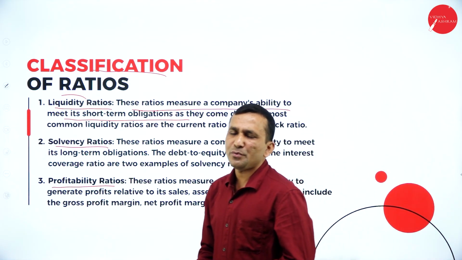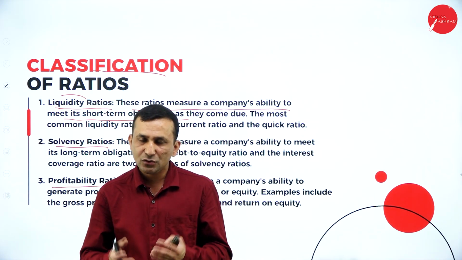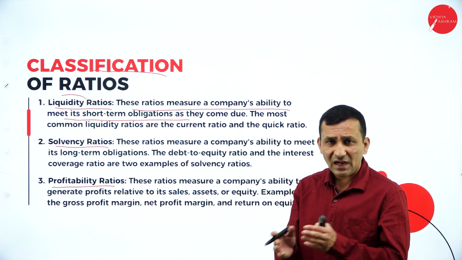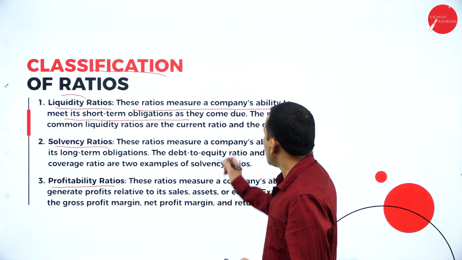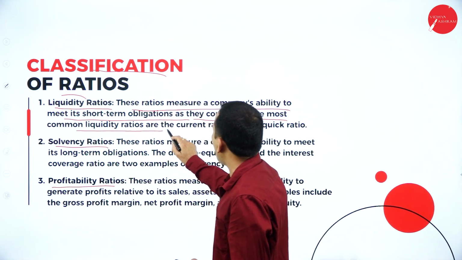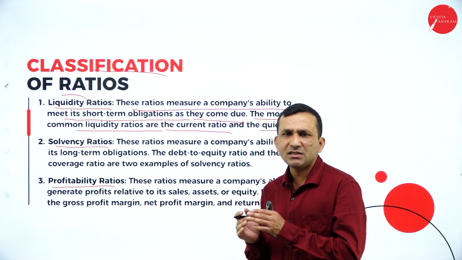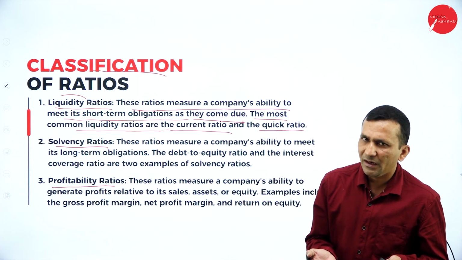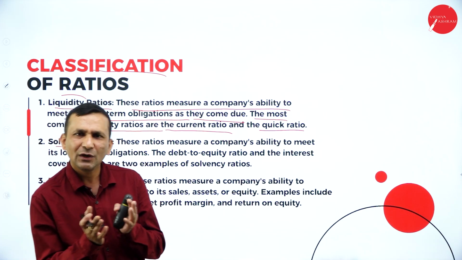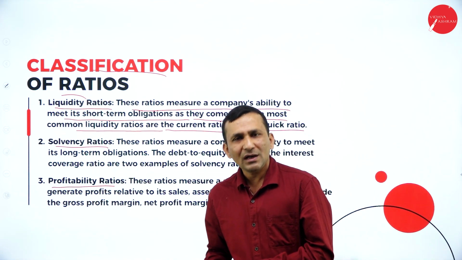So whatever instruments or assets you are maintaining, if you can easily convert them into cash, no doubt that is a liquidity position. With the help of liquid assets we find the liquid ratio. The most common liquid ratios are current ratio and quick ratio. Current ratio is current assets divided by current liability. With current assets and current liability, we can easily find the working capital: current assets minus current liability. If you subtract, you will get the working capital.